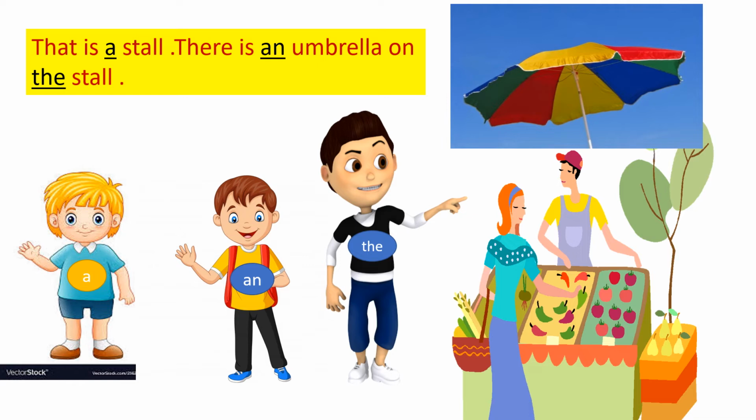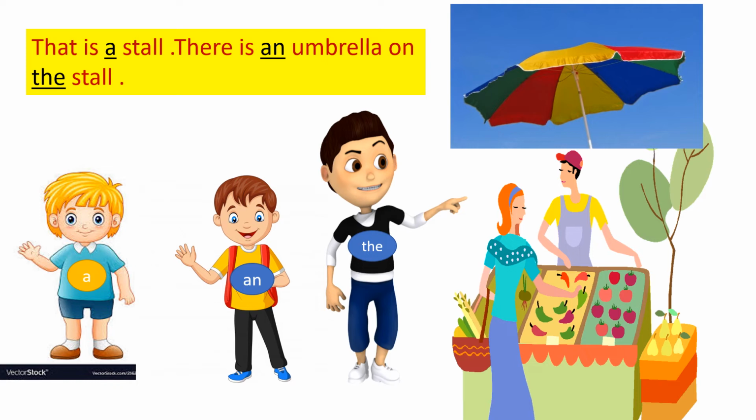I have used an before umbrella. Do you know why? Because the letter U is a vowel. It's not a consonant, isn't it?